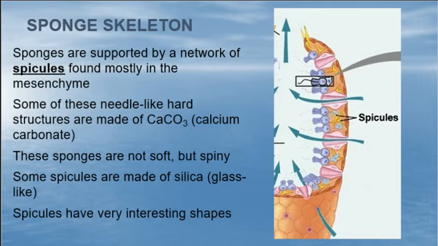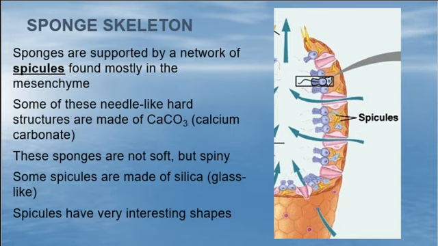Some of them are needle-like hard structures made of calcium carbonate, which is the same thing that shellfish make their shells out of. It's sort of chalky. They're not soft. They're kind of spiny if you touch them. I have several samples over here. These are what I actually used for my marine biology class. Y'all are going to get to look at some examples of other sponges from there. For my marine biology class, I actually take cuttings off of those and find the spicules, and we look at them. I did not do that for y'all. We just don't have time.